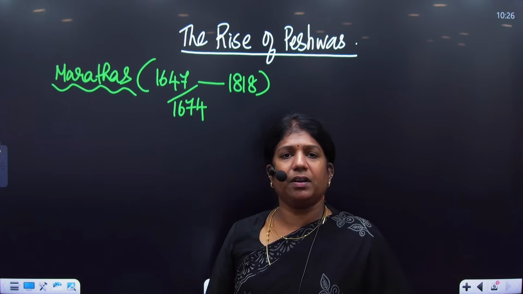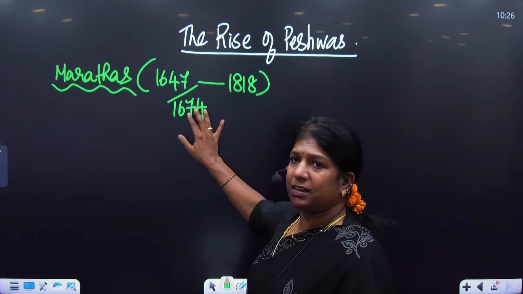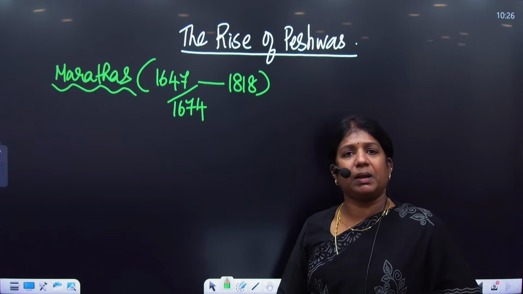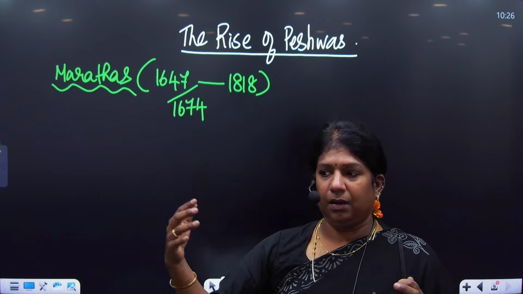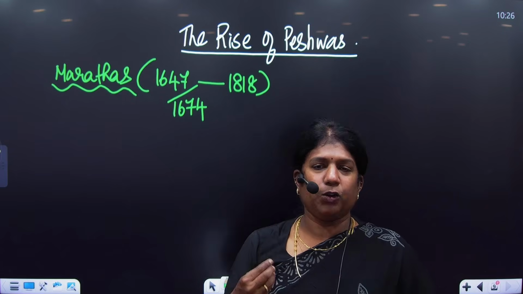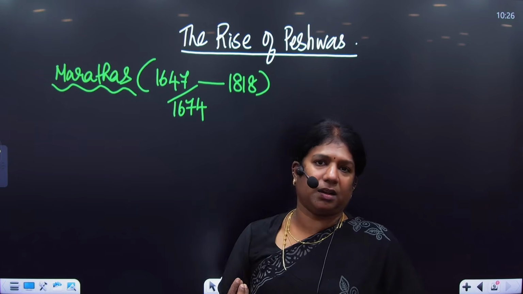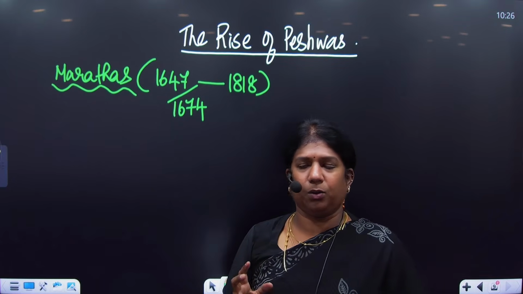Ma'am, why have you given two brackets? This bracket is also accepted. This bracket is the coronation of Shivaji. And 1818 is the Third Anglo-Maratha War. So the Maratha kingdom was a very big kingdom, one of the powerful kingdoms of India during the beginning of modern times. You would have heard a statement that the Marathas ruled from Attock to Cuttack. Getting it? And almost the entire South India was under their control.